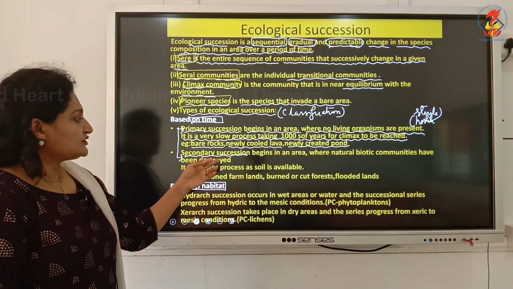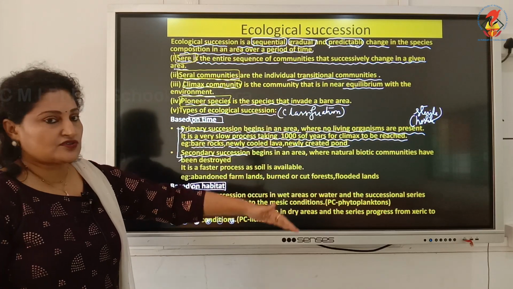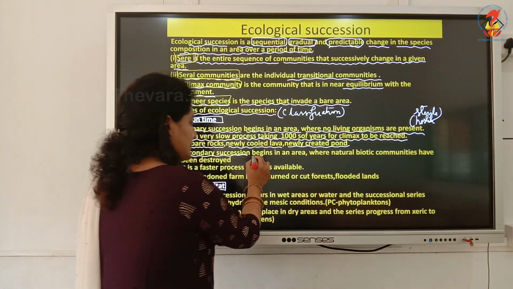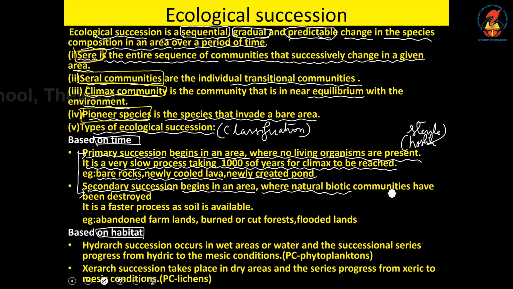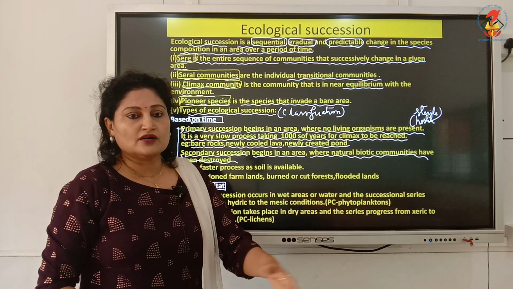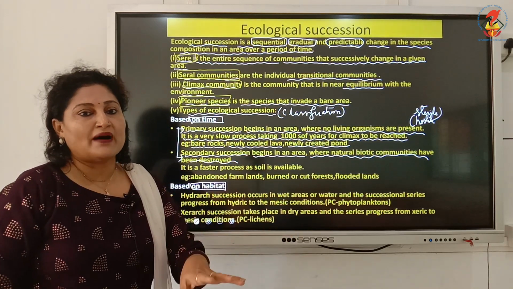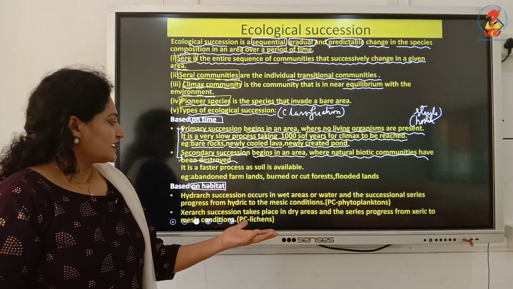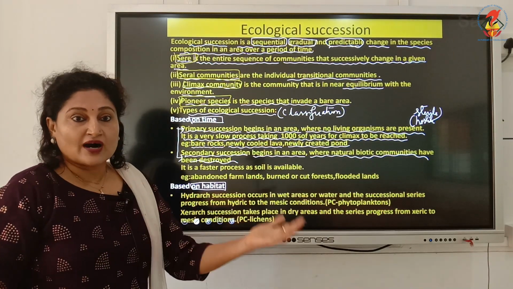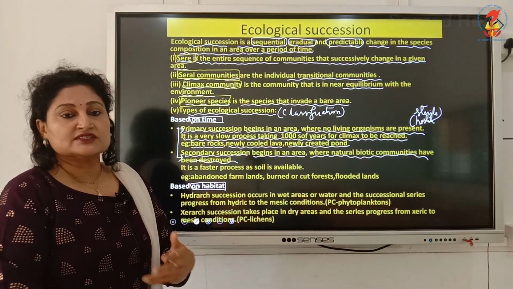Next, we are moving on to secondary succession, just the opposite of primary succession. It begins in an area where natural biotic communities have been destroyed. For example, a forest that was destroyed, and for that forest to recoup back into a forest is an example. Then a farmland that is abandoned, after some years it becomes a forest.